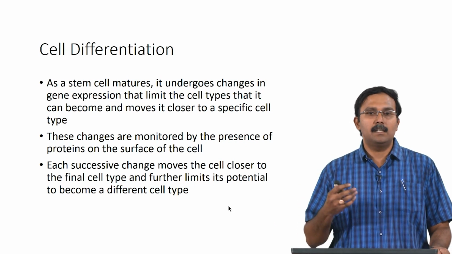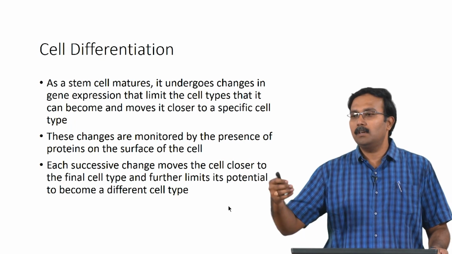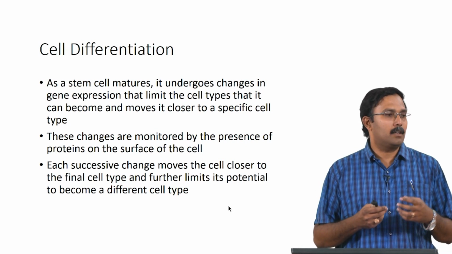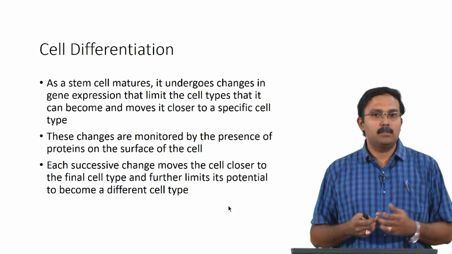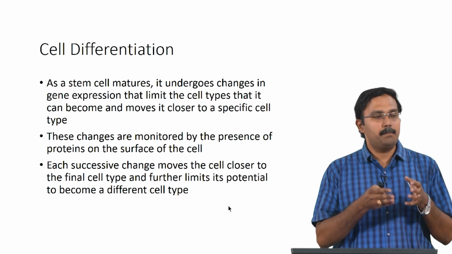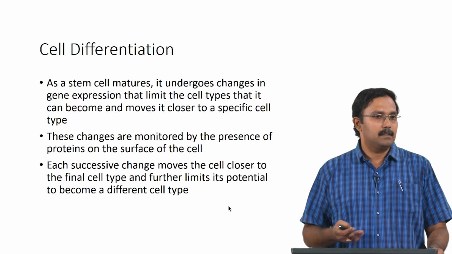The surface markers and receptors which are expressed can be used to identify whether the cell is remaining a stem cell or moving closer towards a differentiated cell. With each successive change, the cell moves closer to the final differentiated cell, and its potential for becoming a different cell is becoming lesser. It becomes more and more committed towards one particular cell type as more changes happen to the cell. Which is logical, right?